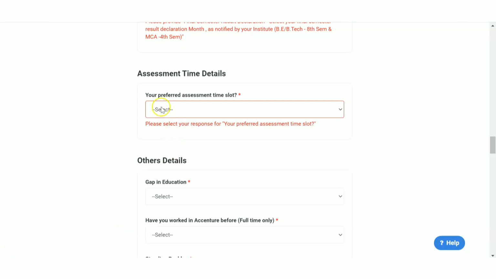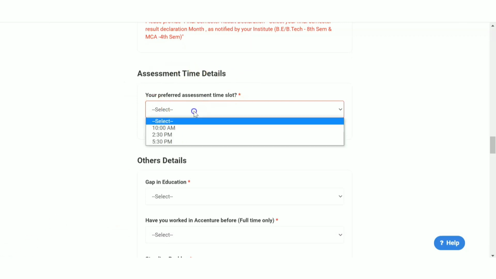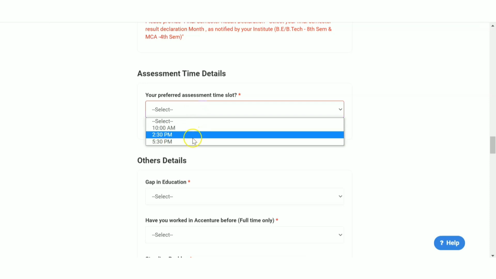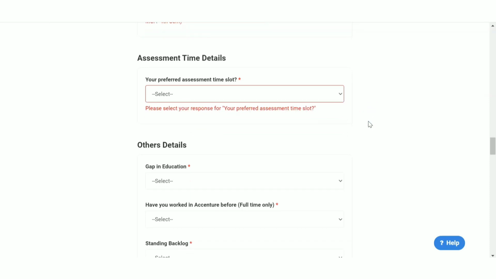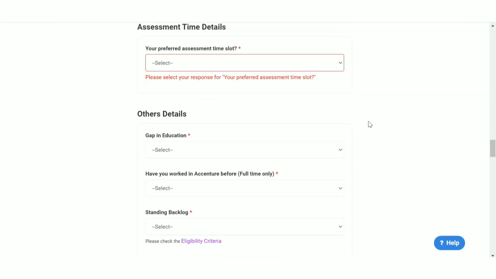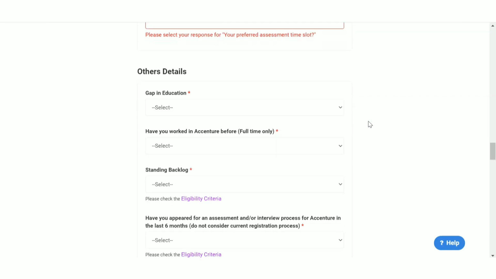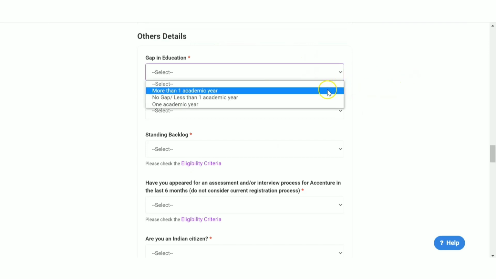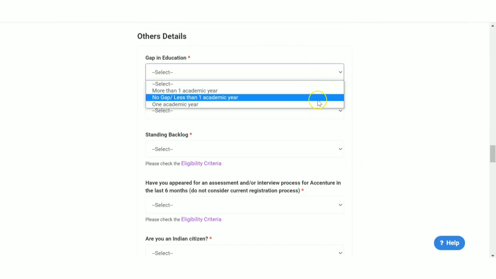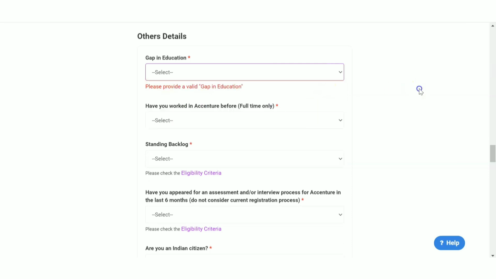Now, the next detail you have to fill is assessment time detail. You can actually select in which time you'll be interested to give the assessment. So the first stage is online assessment, and for that you have to select the time slot. Okay. The other details, gap in education, more than one academic year, no gap, one academic year maximum. Actually, I think more than one academic year they are saying as the gap in education.